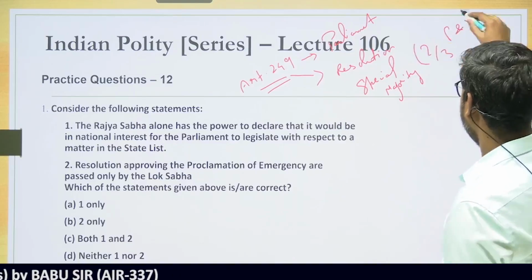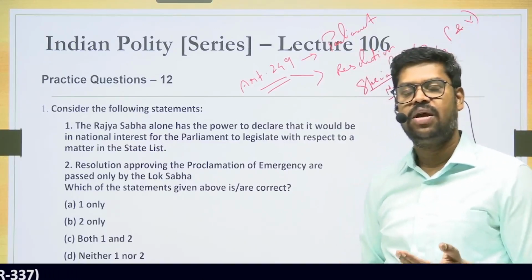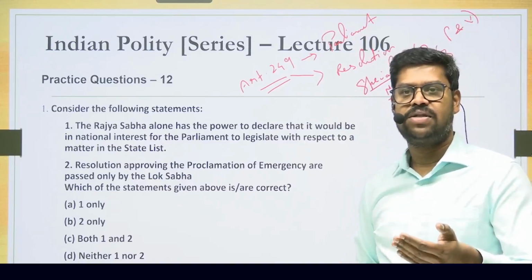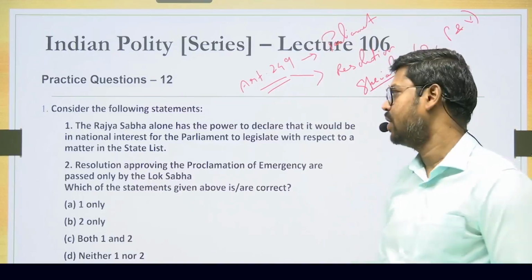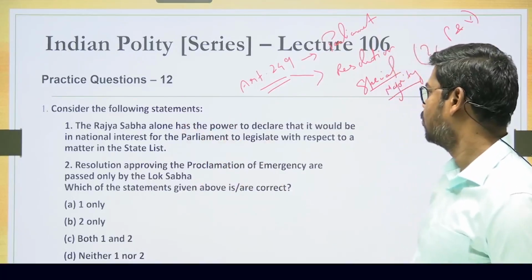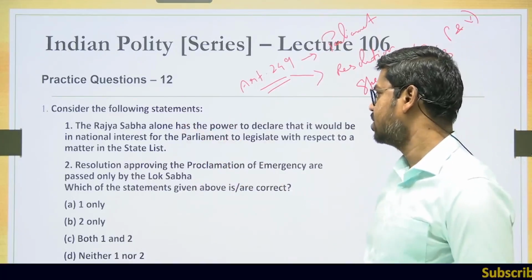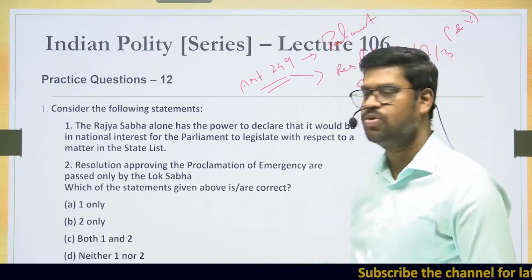Only after the resolution is passed with this special majority can the parliament make a law. Without this resolution, the parliament cannot make a law. So statement 1, the Rajya Sabha alone has the power to declare that it would be in national interest for the parliament to legislate with respect to a matter in the state list, is definitely true.